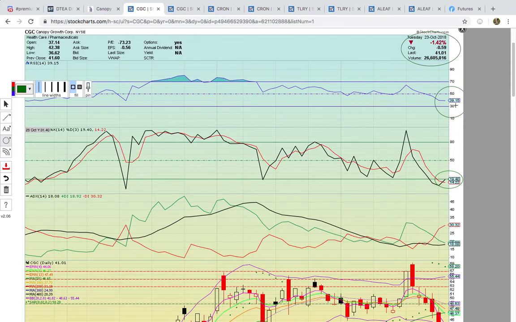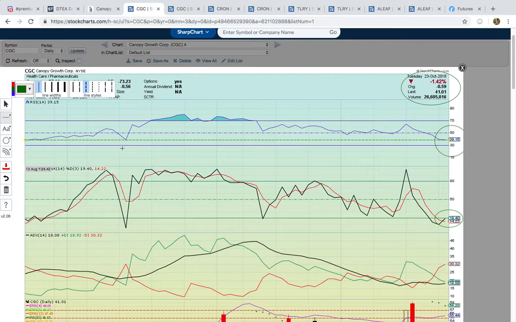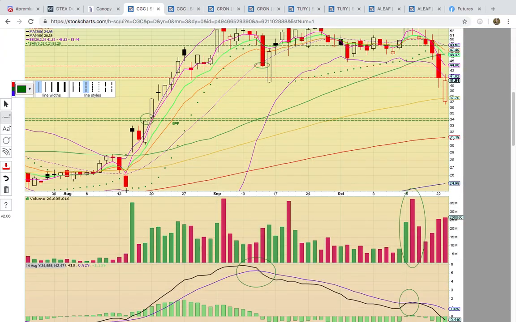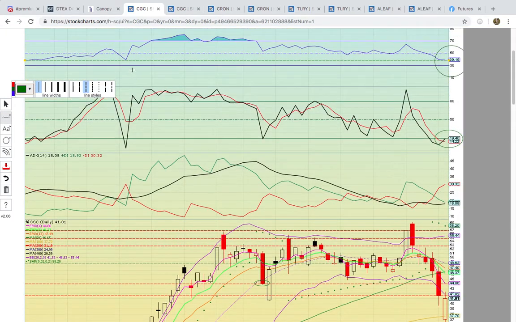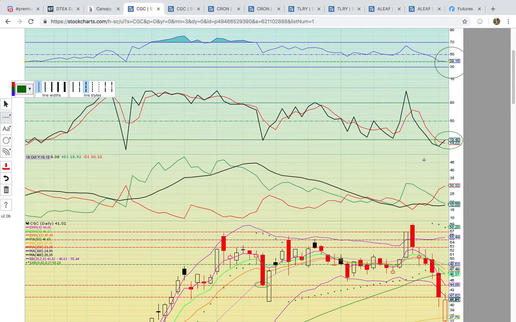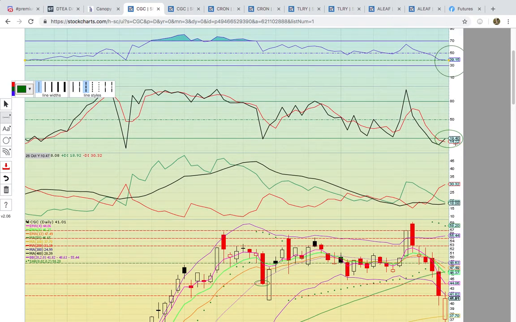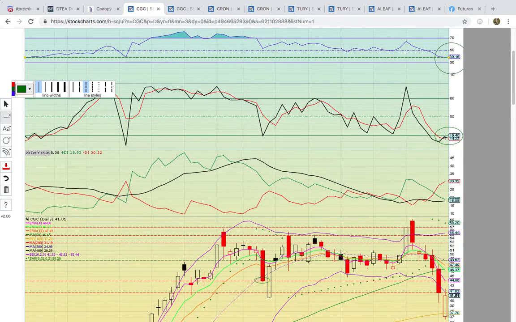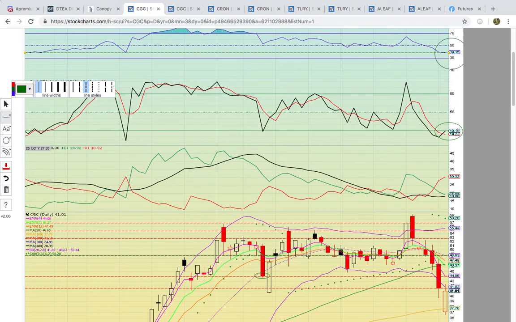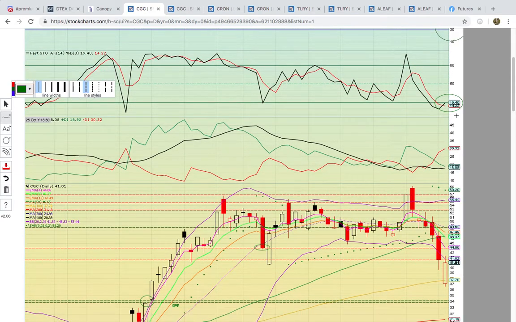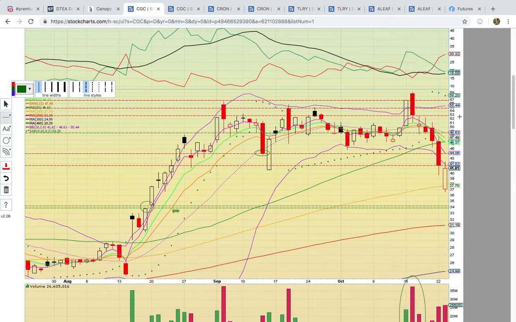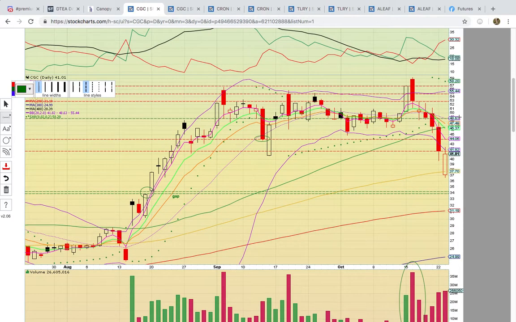Okay, so you have RSI at 39 now. You could see here this is a previous level that it bounced off of back in August. When it pulled back, it hit this level and bounced. And then if you look down here at Fasto, you can see Fasto is below 20, and it had a crossover today. You can see the black line crossed over the red line. So that's a signal the chart's starting to heat up. It needs to break back above 20. A break above 20 would be a good sign that they're trying to continue the bounce that started intraday.